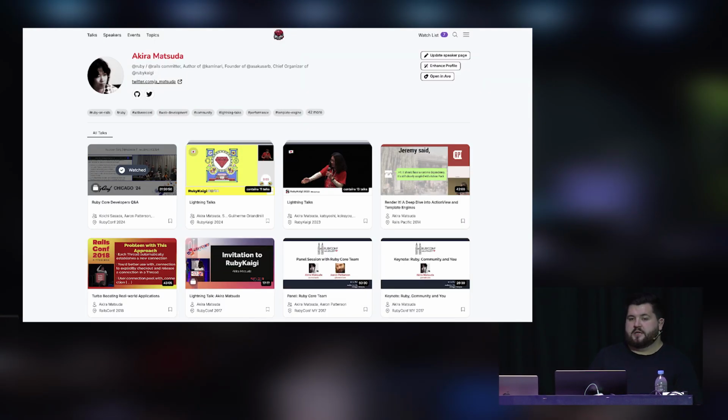I think for speakers, it's nice to have a nice index of their talks to see, I guess, a portfolio of what you've been doing, even if it's meetup talks or workshops or stuff like that, which is not typically a talk. Do you have a profile to showcase what you have been doing for the community, which I think is a cool thing.